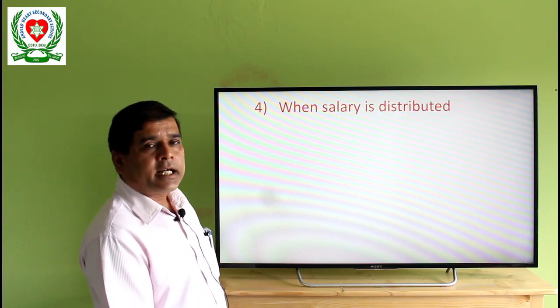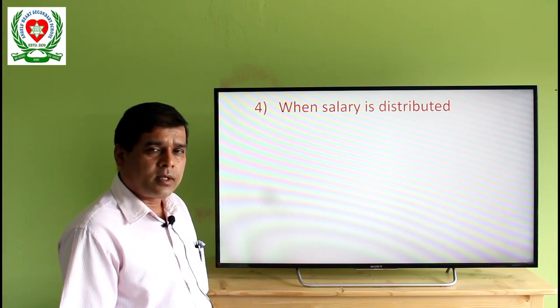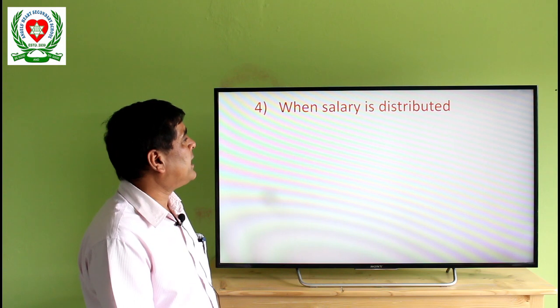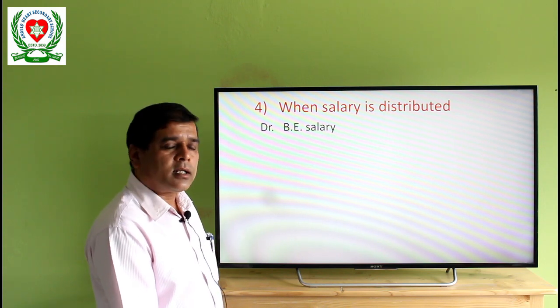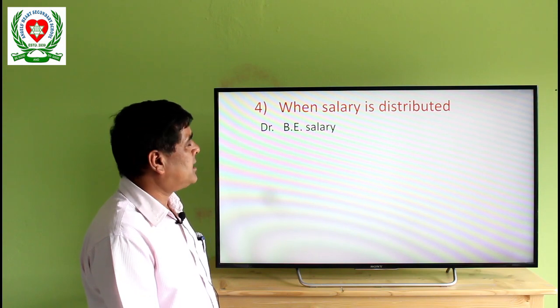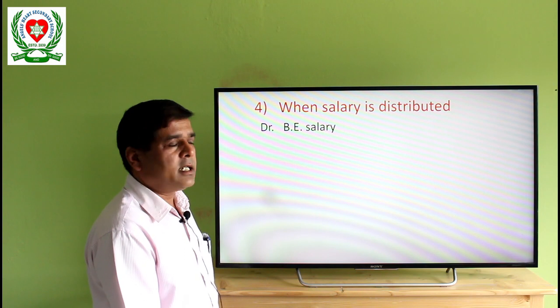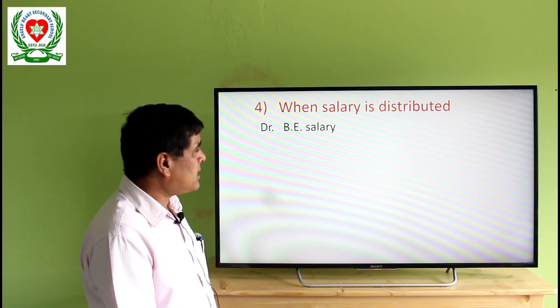Another: when the office distributes salary, then provident fund, income tax and other items are deducted from the salary, and after deducting, only the pure salary is given to the employees or staff.